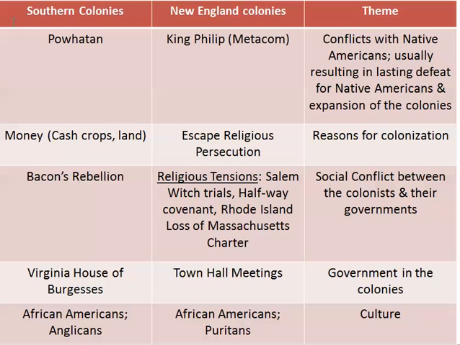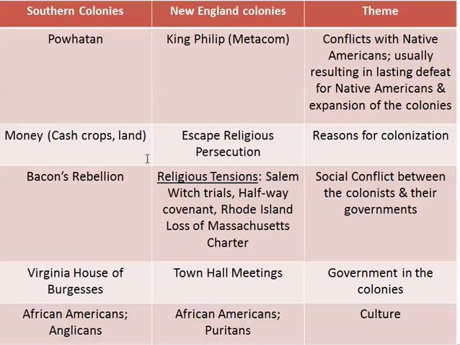So here's the southern colonies, that's going to be 1A, and here's the New England colonies, 1B. And here's the thing. Similarities between Powhatan and King Philip in both areas bring out a theme of conflict between Native Americans and the European colonists coming, usually resulting in a lasting defeat for the Native Americans and the expansion of the colonies, usually westward. And we talked about how that would be a contraction for the Native Americans, pushed out westward, the ones that did not get killed or die, and then the expansion of the colonies.